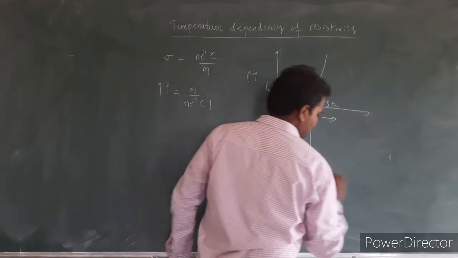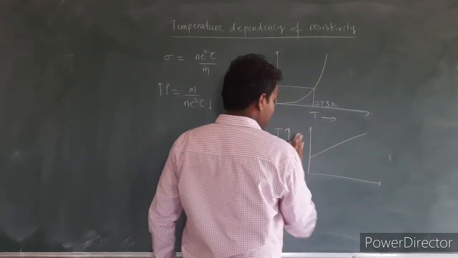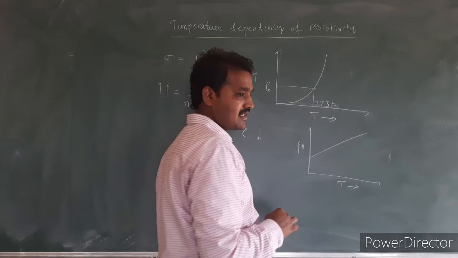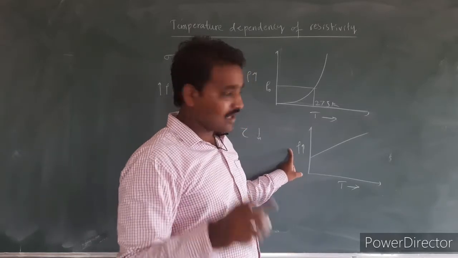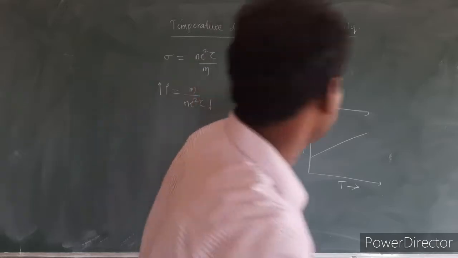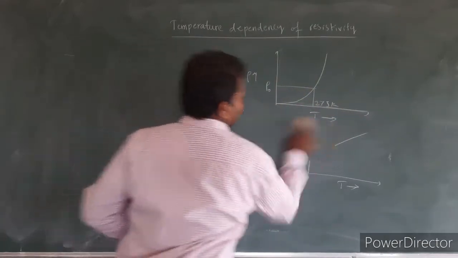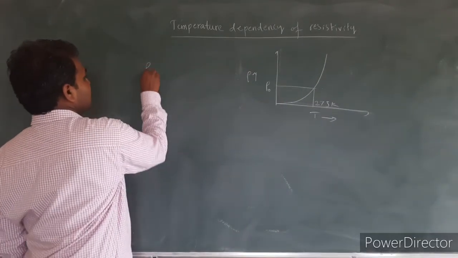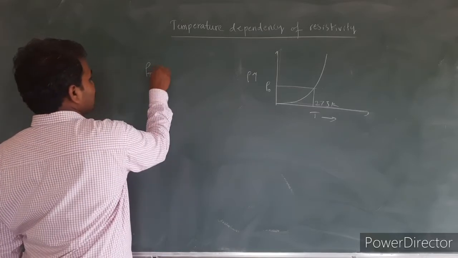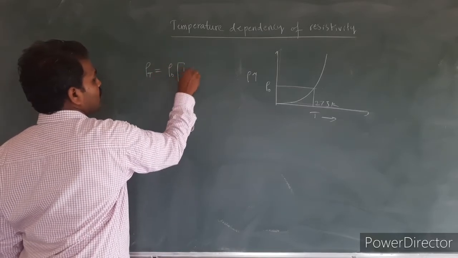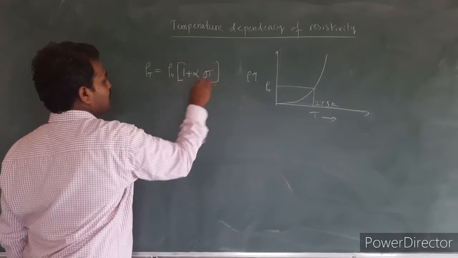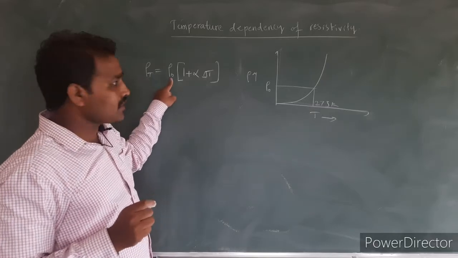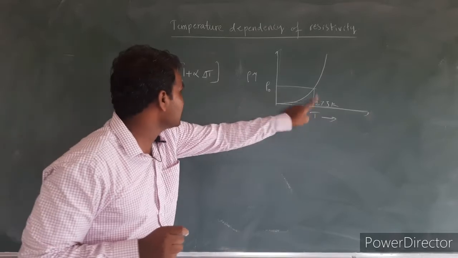In case of alloys, the graph is something like this. We are plotting resistivity along the y-axis and temperature along the x-axis. This is the variation of resistivity of the alloys with respect to temperature. And in metals, the equation for variation of the resistivity is given by: the resistivity at any temperature T is equal to rho naught into 1 plus alpha into delta T, where rho T is the resistivity at the given temperature, and rho naught is the resistivity of the material at 273 Kelvin.